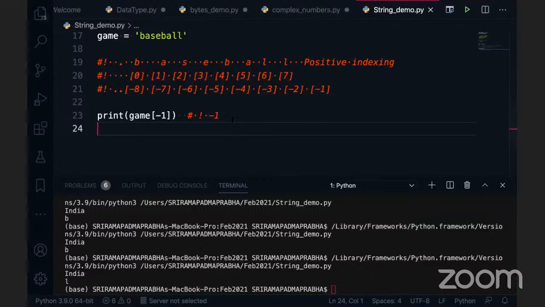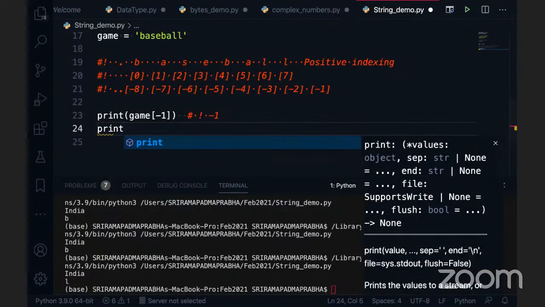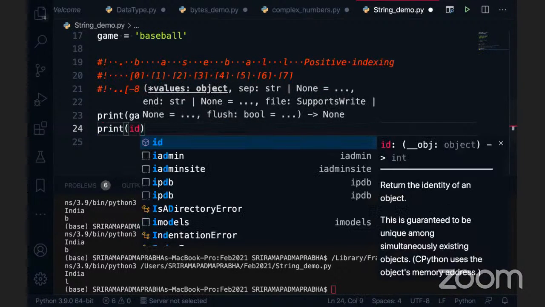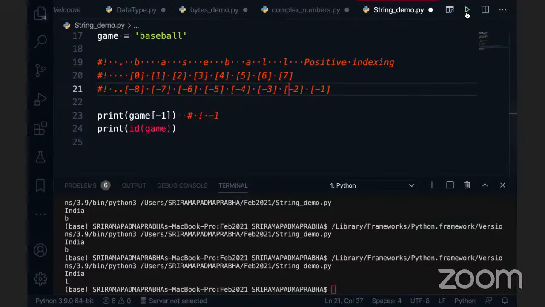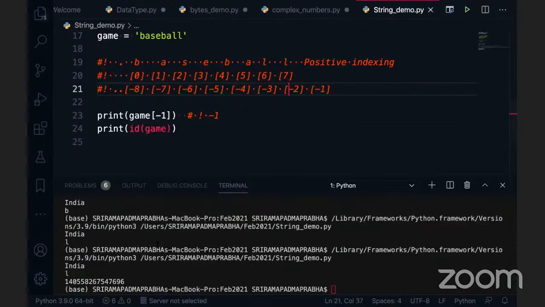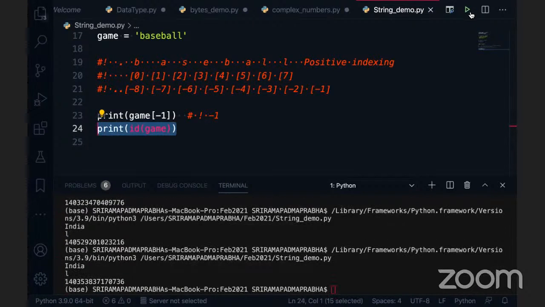So now I want to see the address of this. Generally, sometime back before the session, we understood we can use the ID function. I'm going to use the ID of game. If I execute this, there is an ID assigned to this one. But we'll talk about this a little later. This is a little advanced concept. We can talk about how these values are stored and everything. I'm just showing it. But when I execute it multiple times, this value may change.